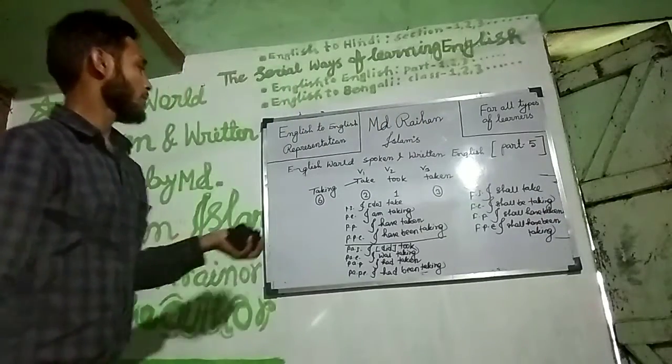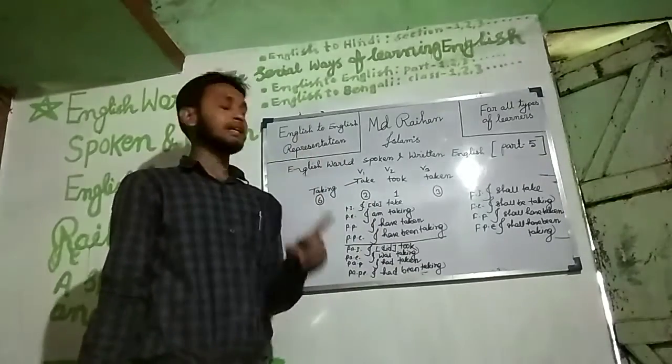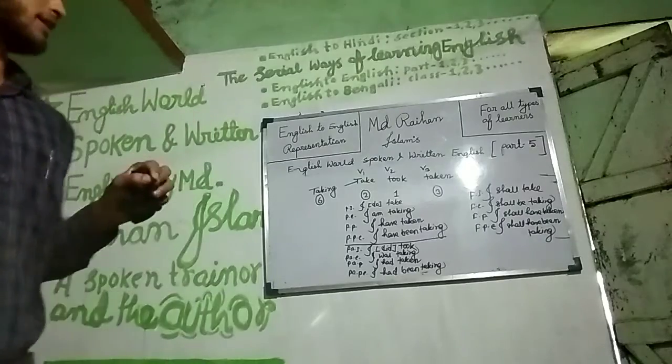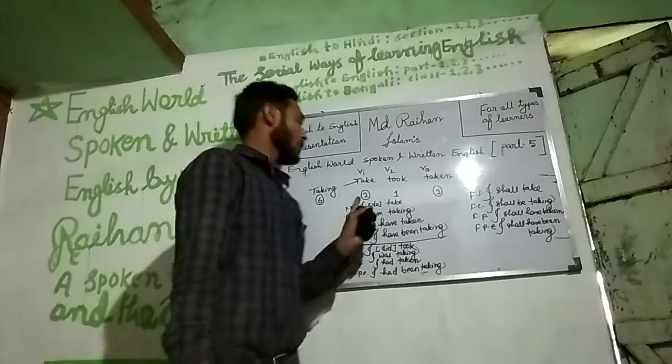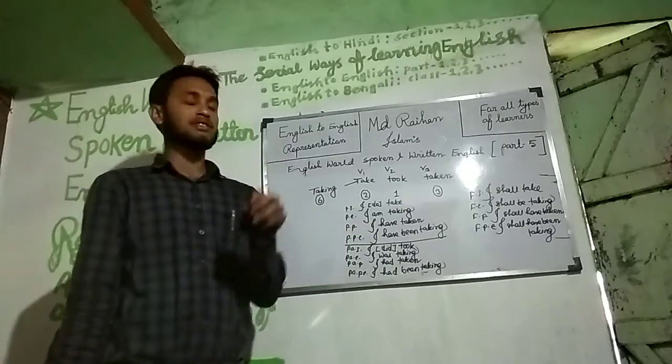Okay, learners. Do, does, did will remain understood or silent in the sentences. But the first time we use do, did for better understanding.